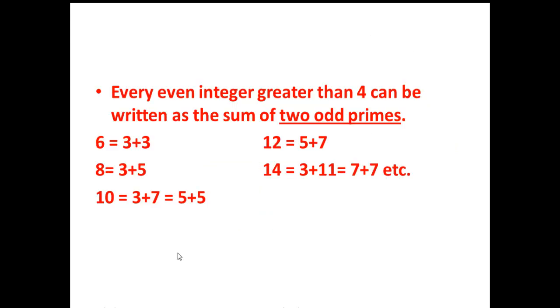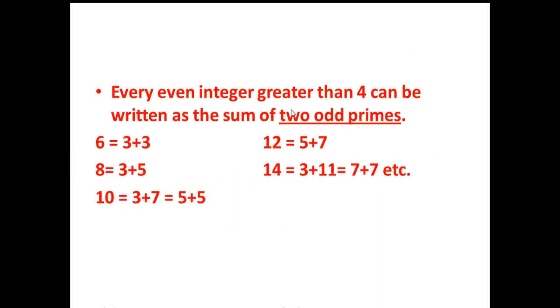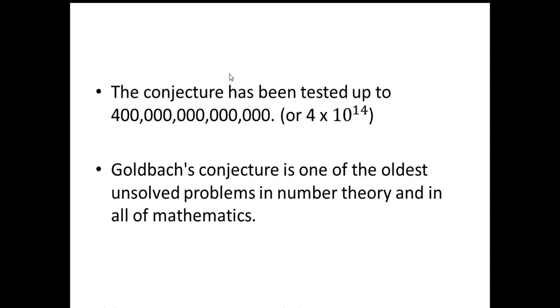This is the more general form of the conjecture. It says that every even integer greater than 4 can be written as the sum of two odd prime numbers. So 6 is equal to 3 plus 3, 8 is equal to 3 plus 5, 10 is equal to 3 plus 7 or 5 plus 5, and so on. In the first version, we are saying that every even integer greater than 2 is the sum of two prime numbers. And here we are saying two odd prime numbers. So this was the difference. This conjecture has been tested up to 4 into 10 to the power 14.